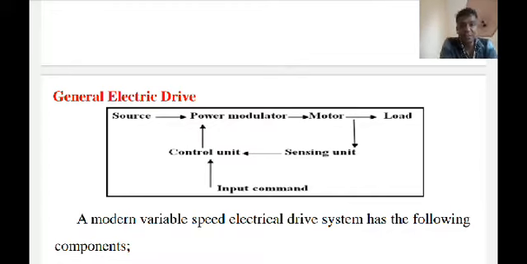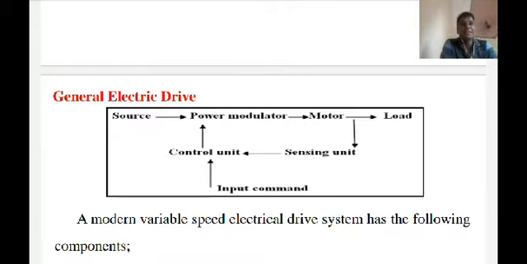The rest of the drives are powered from a three phase source. Low and medium power motors are fed from a 400 volt supply, and for higher ratings the motors may be rated at 3.3 kV, 6.6 kV and 11 kV. And some drives are powered by a battery.